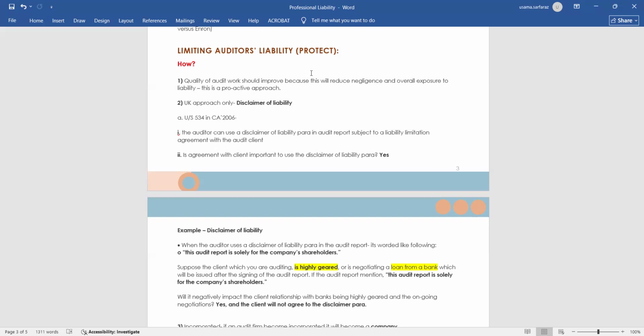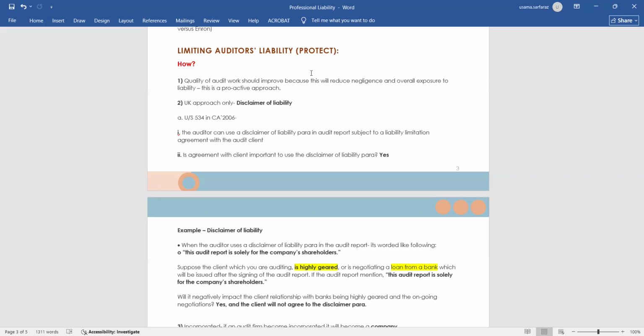Let me give you an example. Let's say I am doing an audit of ABC client, which is a UK based client. Now I know that ABC is going to obtain a loan from a bank, and there are chances that ABC may manipulate their financial figures to show a better position in order to secure a fund. Now, in order to protect myself, I will mention a paragraph of disclaimer of liability in the report. After mentioning this paragraph, I must restrict my report only to the shareholder, not for the bank.